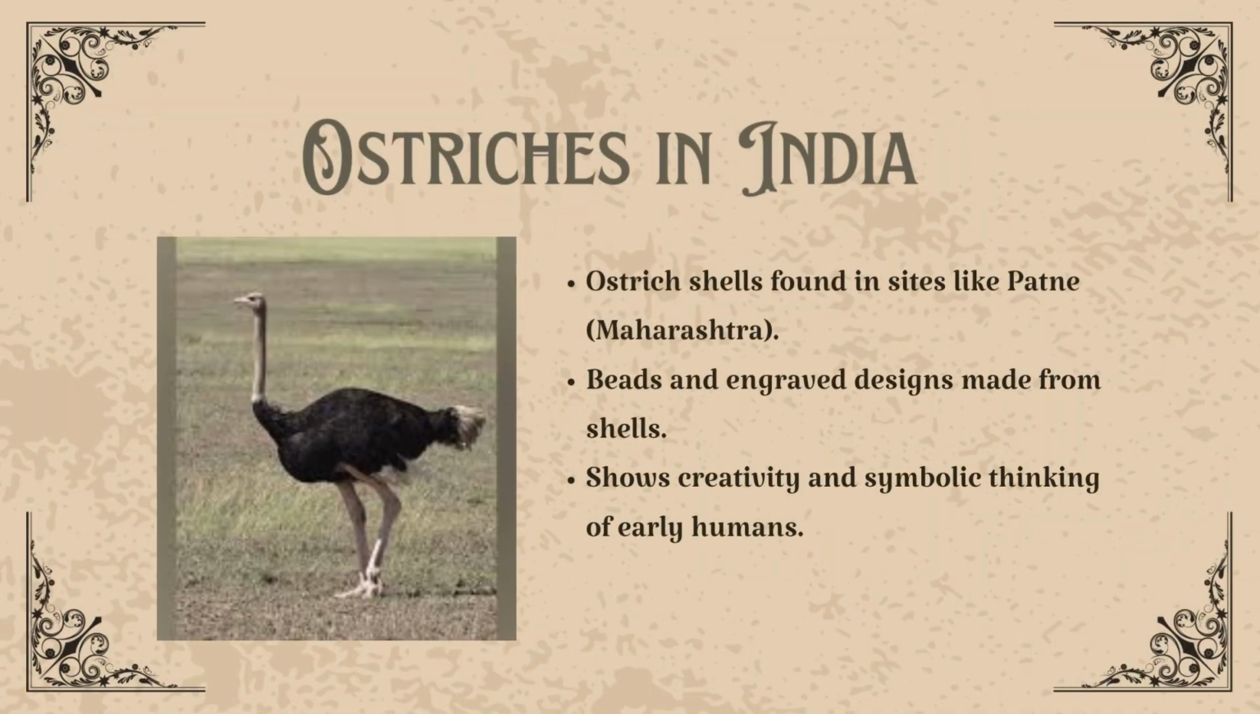Ostriches in India. Here's a fascinating find. In Patne, Maharashtra, archaeologists discovered ostrich eggshells. Not only that, they found shells with beautiful engraved designs, and even beads made from them. It proves that these early humans weren't just surviving, they were creating art and perhaps even jewelry. They understood beauty.